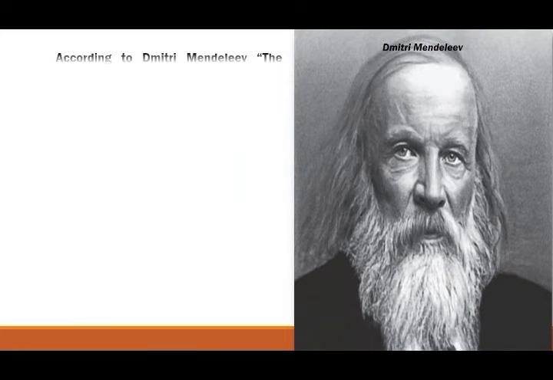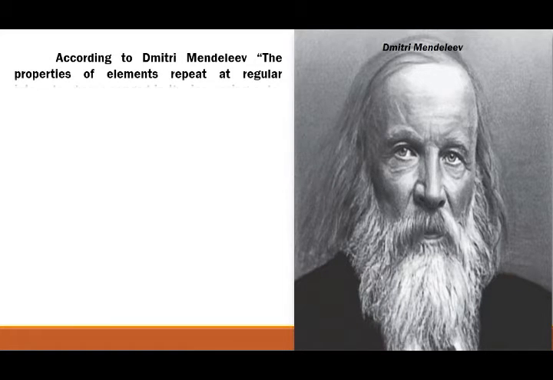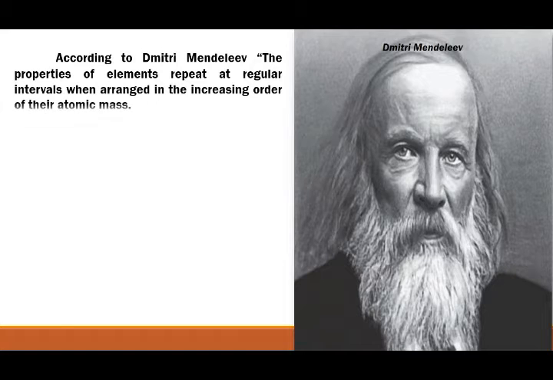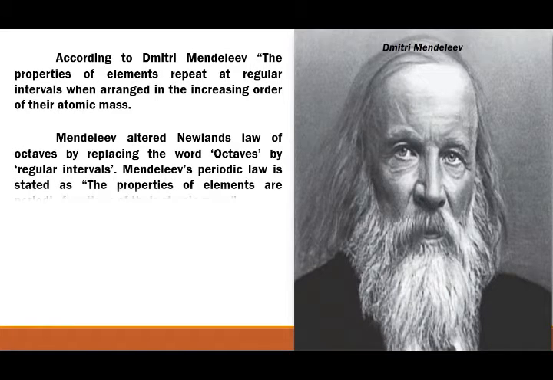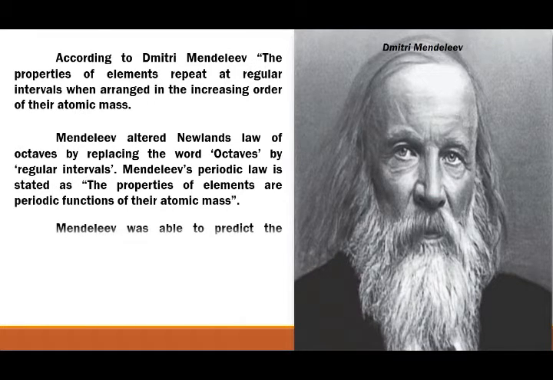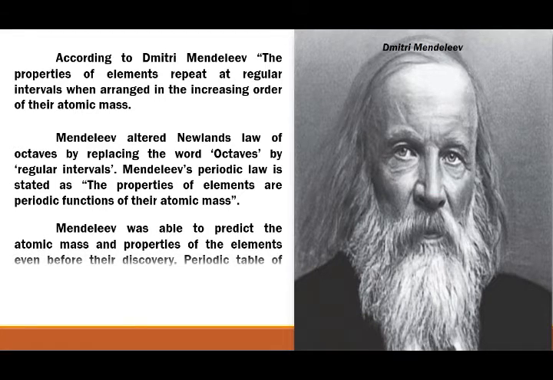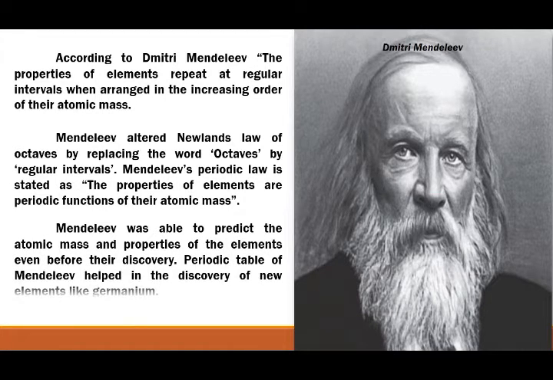According to Dmitry Mendeleev, the properties of elements repeat at regular intervals when arranged in the increasing order of their atomic mass. Mendeleev altered Newland's law of octaves by replacing the word octaves by regular intervals. Mendeleev's periodic law is stated as: the properties of elements are periodic functions of their atomic mass. Mendeleev was able to predict the atomic mass and properties of the elements even before their discovery. The periodic table of Mendeleev helped in the discovery of new elements like germanium.